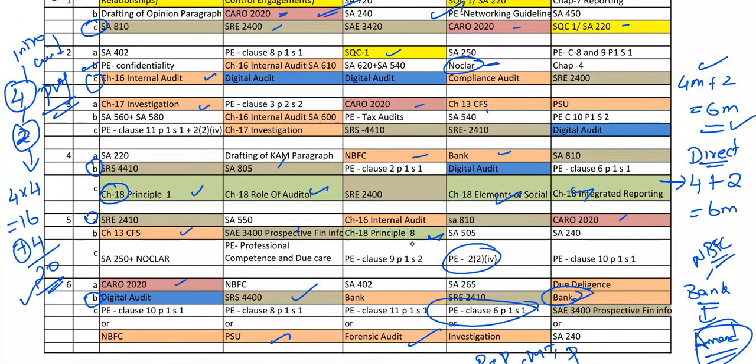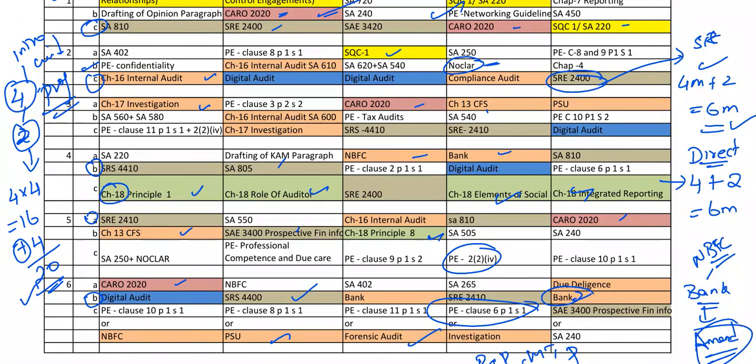See, don't judge the question paper. Please don't judge. Go by ICAI weightage. That is the mantra I would say. So please don't judge the paper. If you are getting SRE 2400, many people will say SRE 2400 will not come in the next exam. Don't go that way. Definitely it will come.